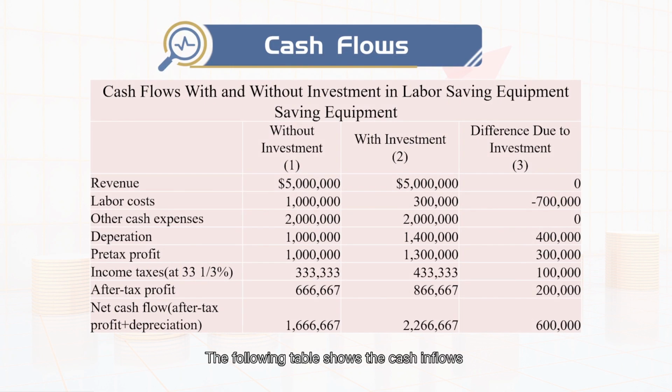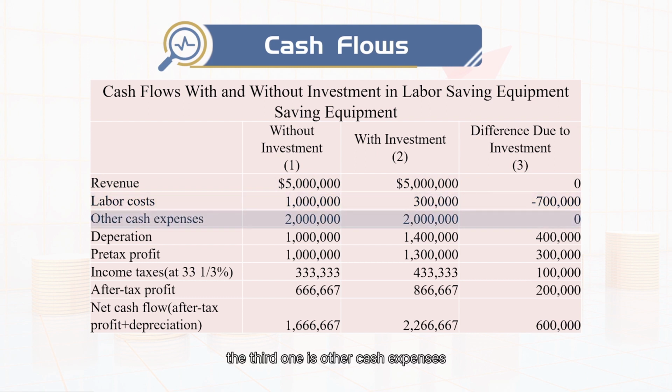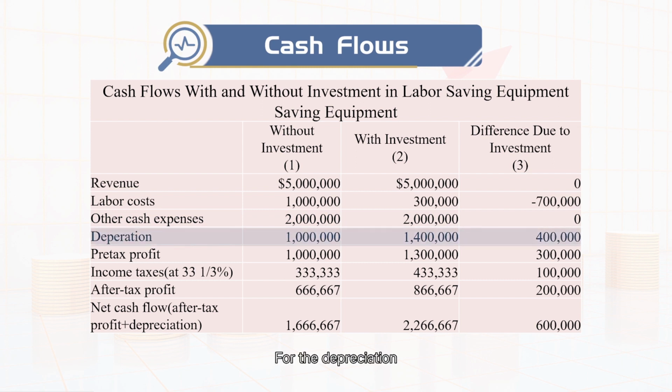The following table shows the cash inflows and outflows associated with this project. The first item is sales revenue. The second one is labor costs. The third one is other cash expenses. For the depreciation, the new equipment costs $2 million with an expected life of 5 years. By the straight-line depreciation method, the depreciation for this equipment is $2 million over 5, which is $0.4 million per year. This means the depreciation will increase by $0.4 million per year.